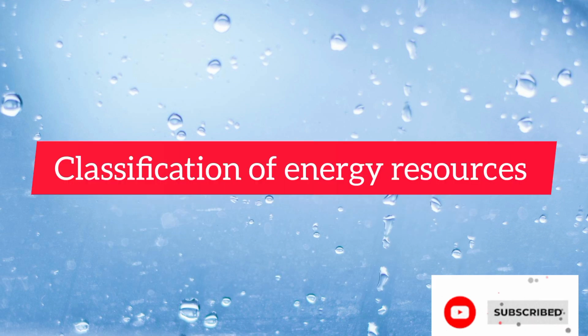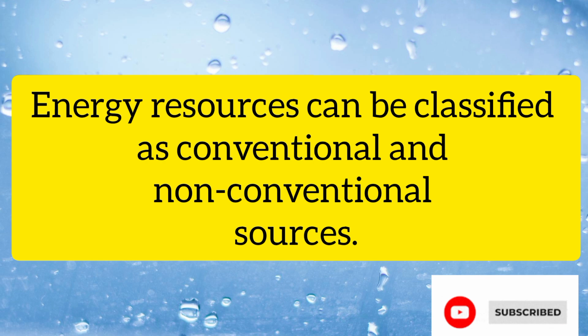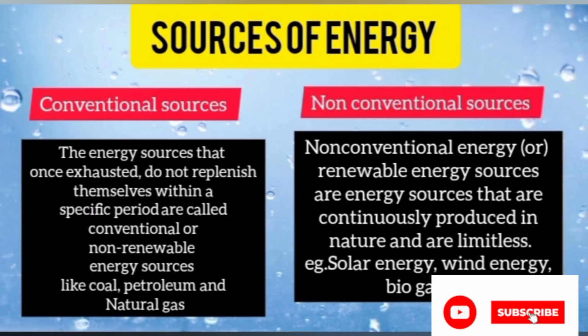Next, we can see classification of energy resources. See, energy resources can be classified as conventional and non-conventional sources. Now we can see the difference between conventional source of energy and non-conventional source of energy. See, conventional sources of energy that are exhausted, do not replenish, that is, that cannot be reproduced themselves within a specific period, are called conventional or non-renewable energy sources like coal, petroleum, natural gas.